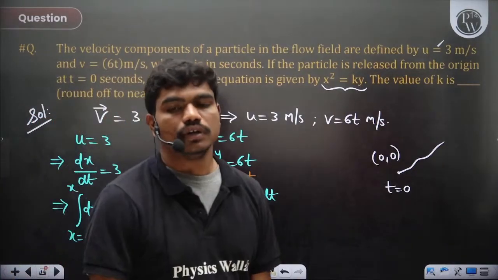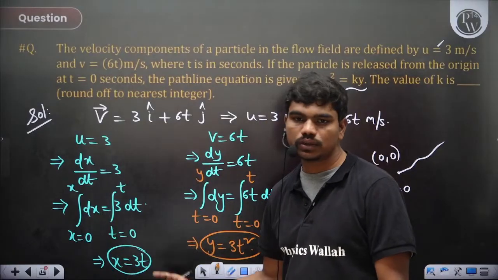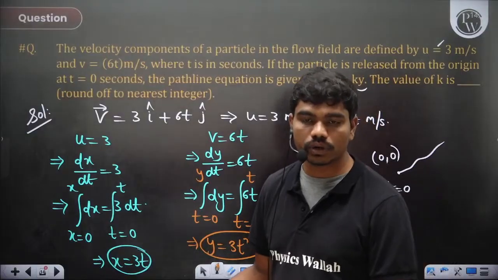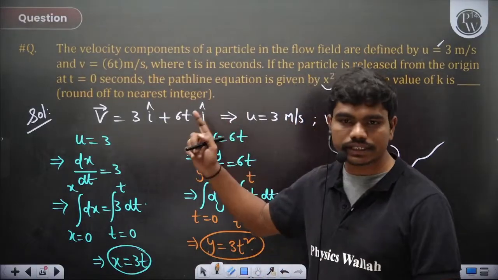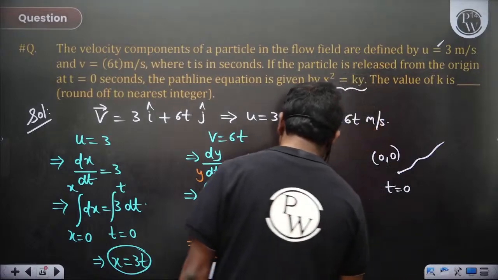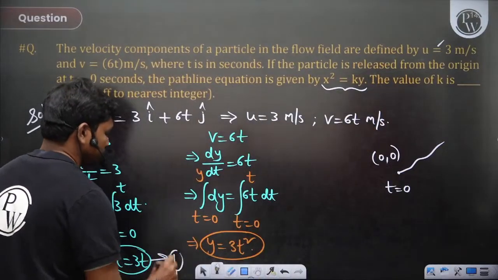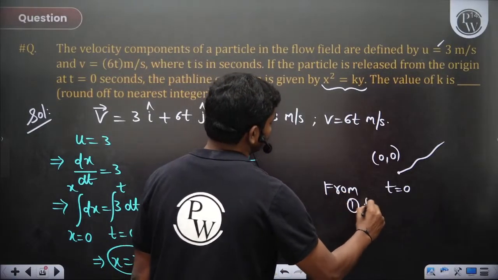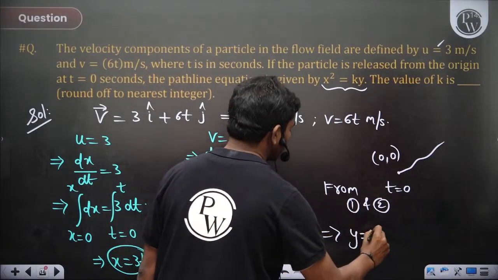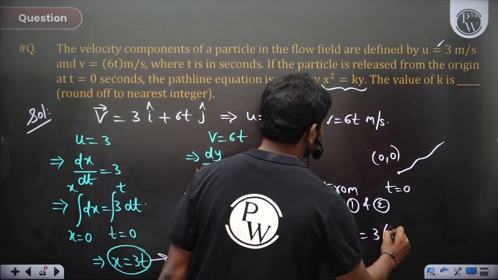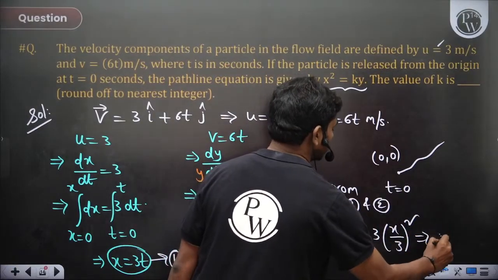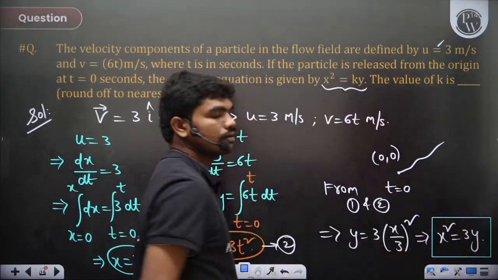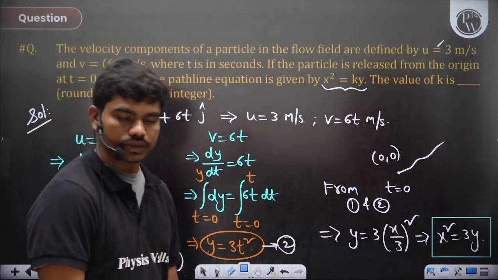Now from these two, at the same time instant, if you want to connect x and y, at a given time, what is the value of x and what is the value of y? The k value is 3, okay, maybe. Let's see. So you call this equation 1. You call this equation 2. So from 1 and 2, this implies y is equal to 3 into t, which can be written as x by 3, whole square. So this equation is x square is equal to 3 times y. It's a parabola basically. So the path of the particle is parabolic. Clear? So k should be 3.